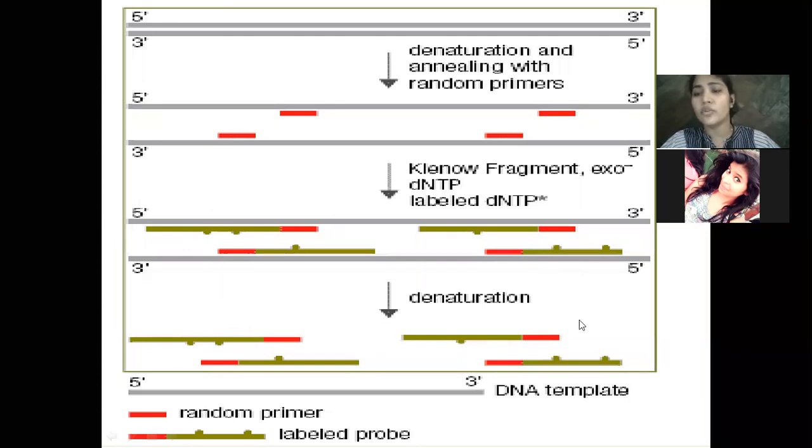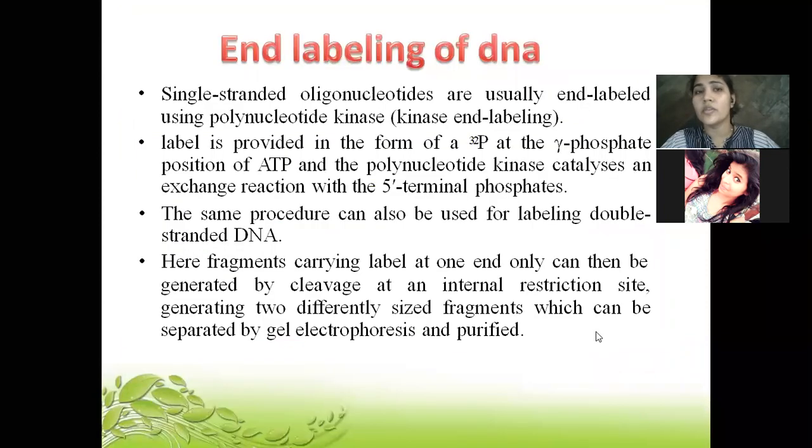So we learned about the two methods: nick translation and primer extension. Next is end labeling of DNA. Single-stranded oligonucleotides are usually end labeled using polynucleotide kinase, and the label is provided in the form of 32P at the gamma phosphate position of ATP.